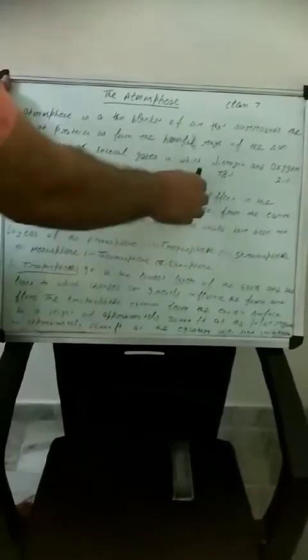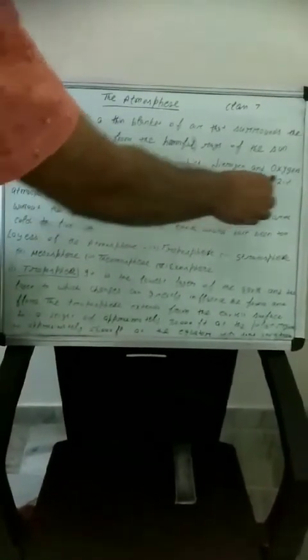It consists of several gases in which nitrogen and oxygen occupy the major portion. Nitrogen is 78% and oxygen is 21% in the atmosphere that we have.